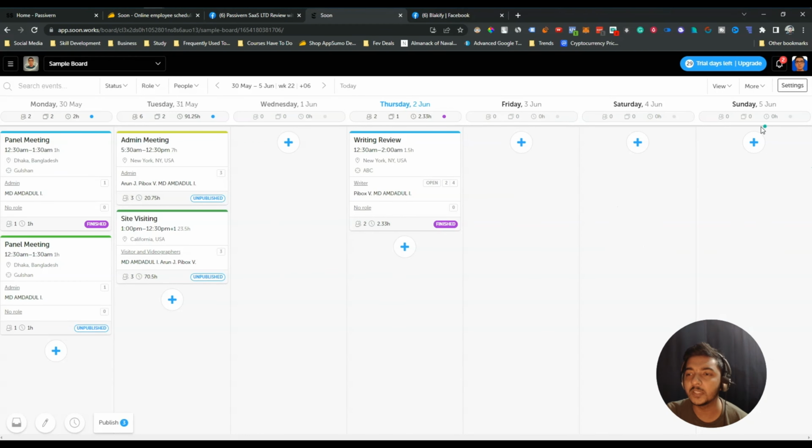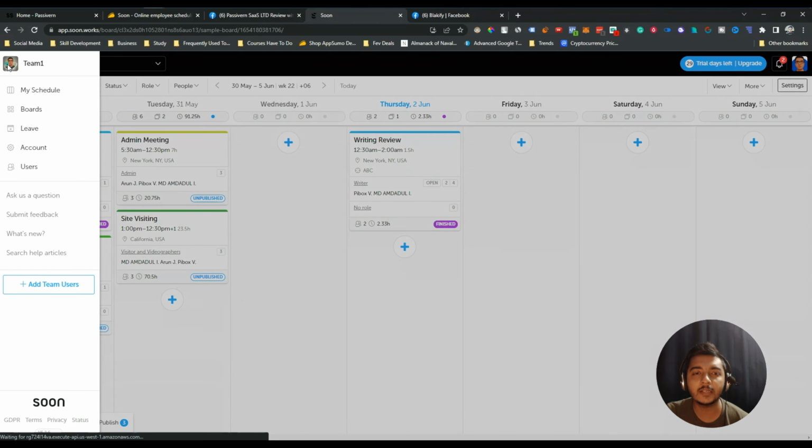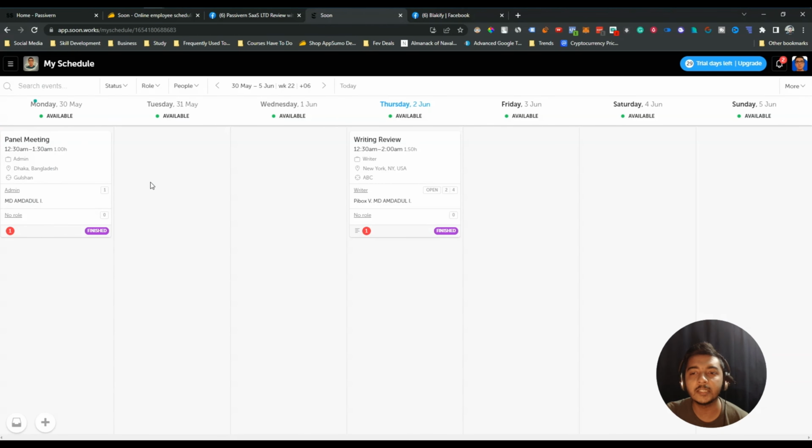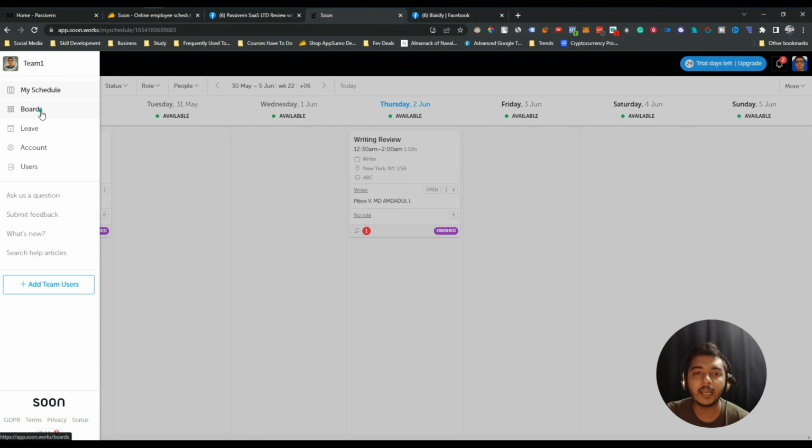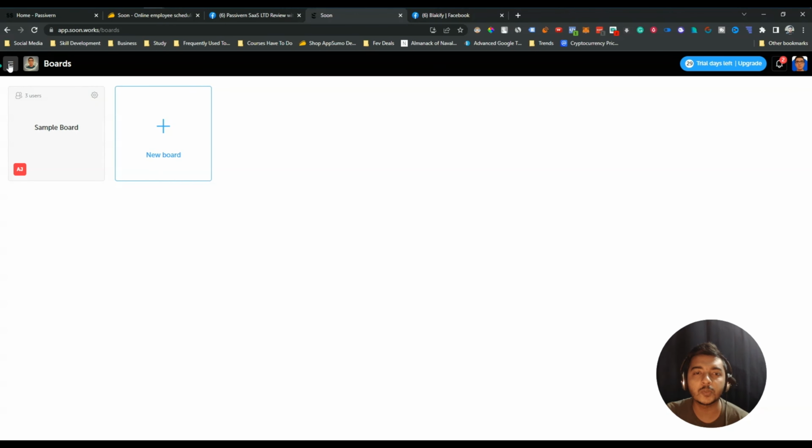Now there are more features available here. See, from here you can switch your boards. As in this dashboard I have only one board, that's why I'm seeing only one board. But if you have multiple boards, you can see all your boards from here basically. After that, if I click on this hamburger menu, you can see the scheduling things only for you. If I click here, my scheduling, see, these are the things that have been scheduled for myself. And then there is the board section. You can see all your boards from here.